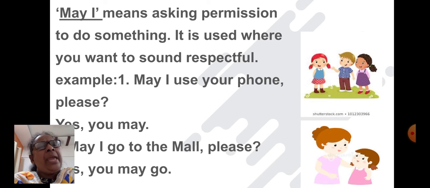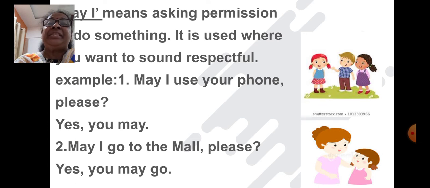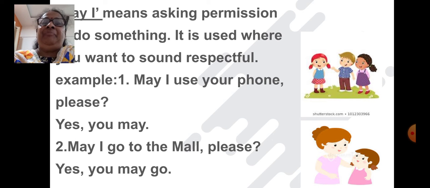Example, may I use your phone please? You are asking for permission. So your friend says, yes, you may. Your friend is giving you permission to use his phone. Second one, may I go to the mall please?